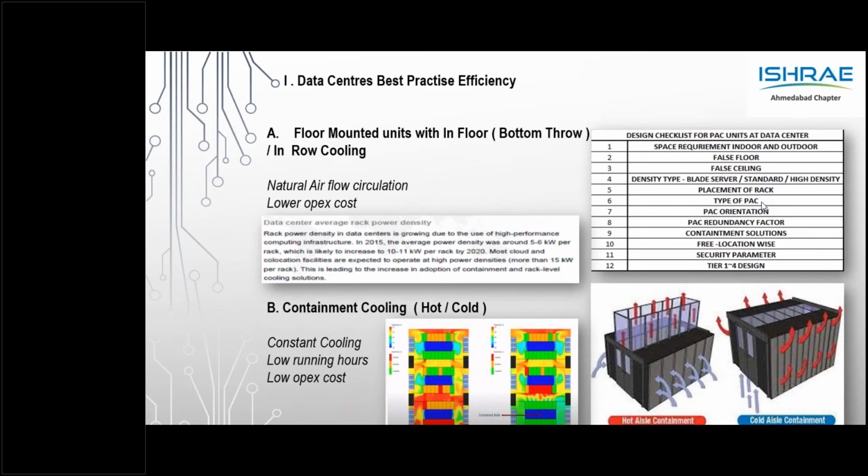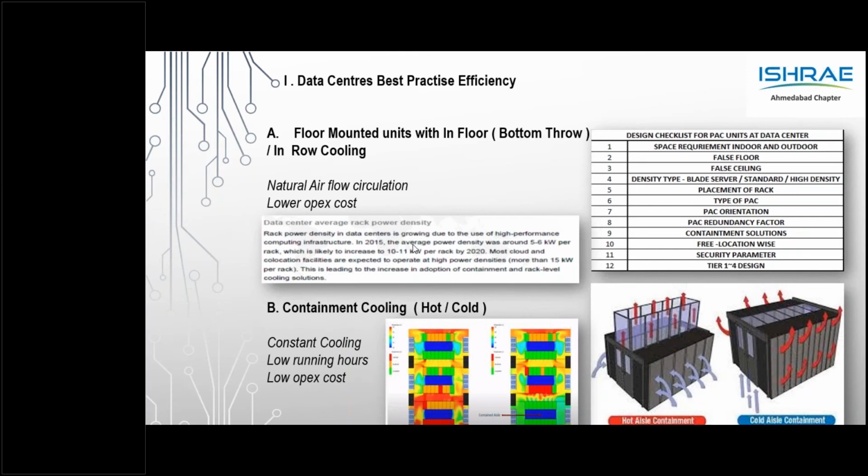And very important is the containment. What is containment? We are containing the air. There can be cold air containment, where the cold air is contained within the racks, and the cold air comes through the supply grill. We are containing the cold air, or it can also be a hot air containment where we are containing the hot air.